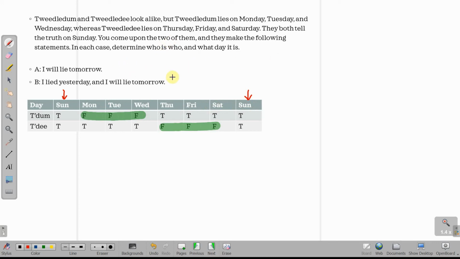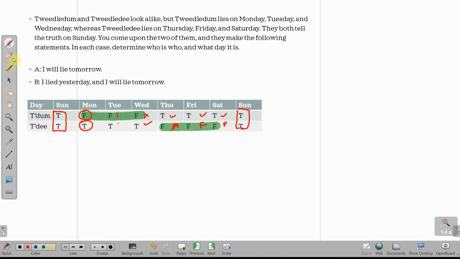Now how do we approach these questions? You'll have to be very good at making cases. First of all, before we go forward, let us analyze the table. What I see over here is that on Sunday both these people speak the truth. Okay, only on Sunday both the people speak the truth. Rest any other day, if one person speaks false, the other person is speaking the truth. False, truth, false, truth, truth, false. ठीक है, truth, false, truth and false.